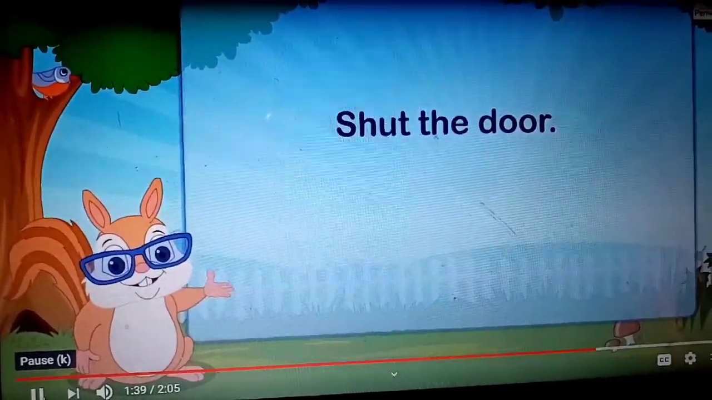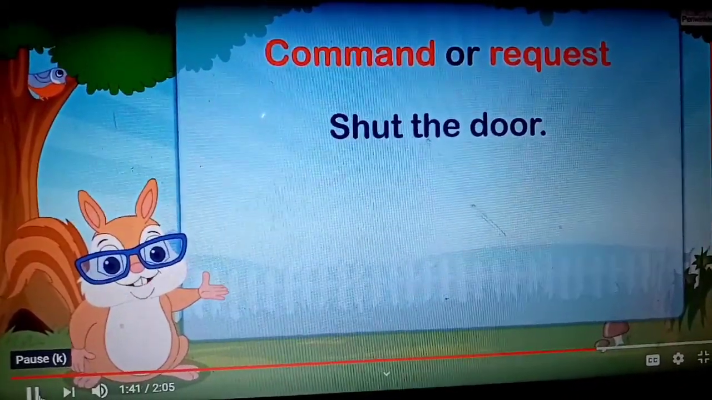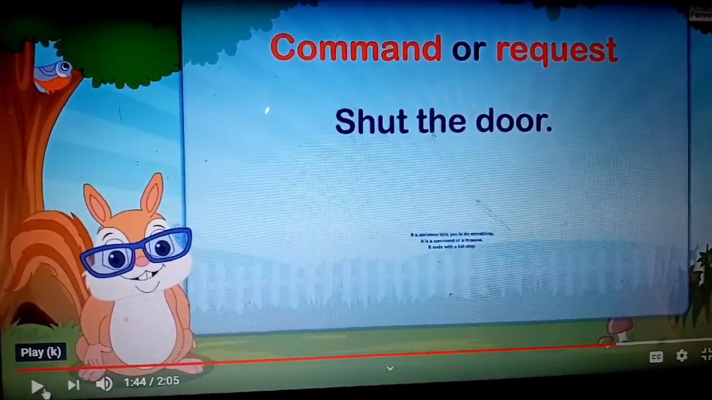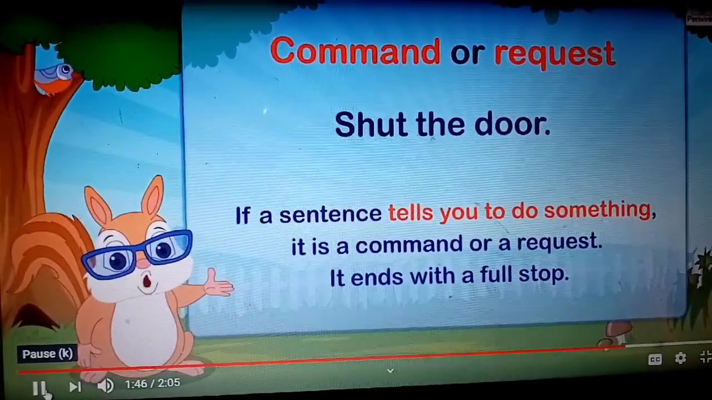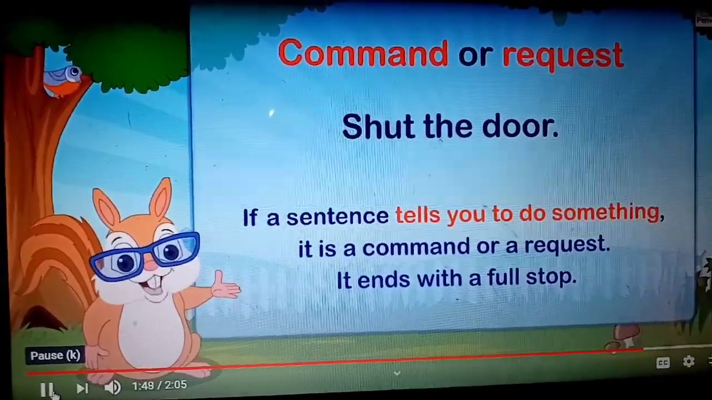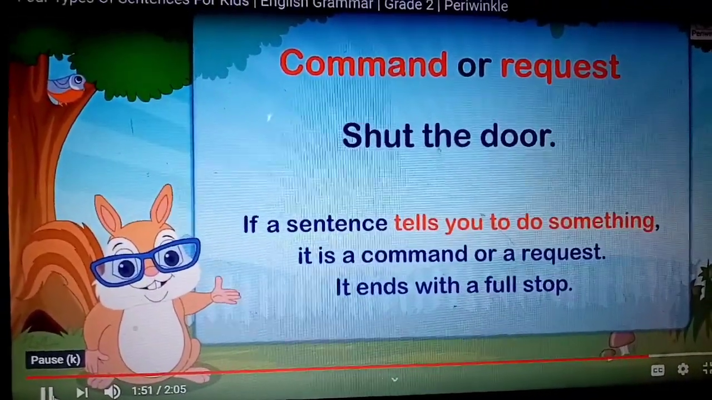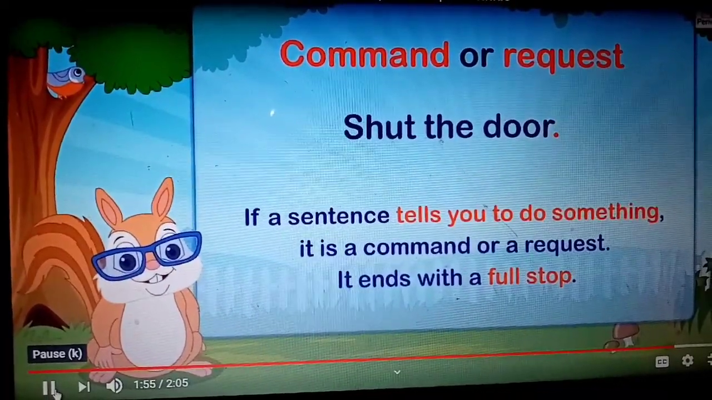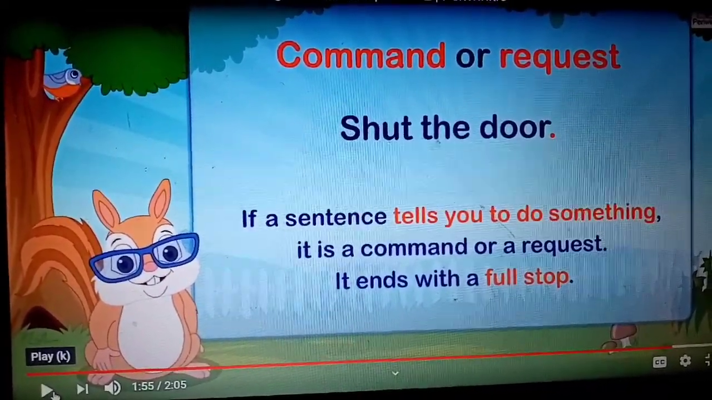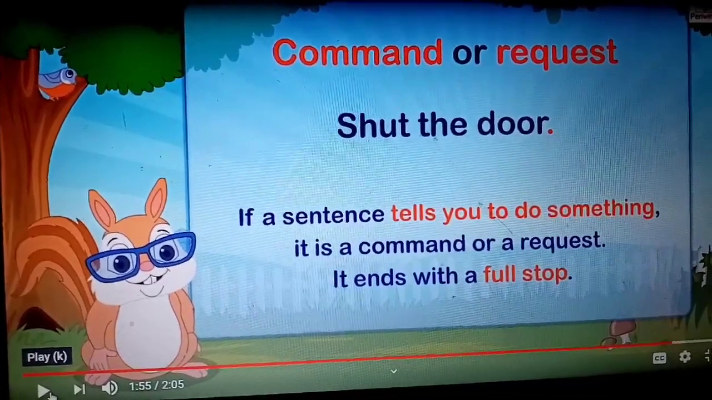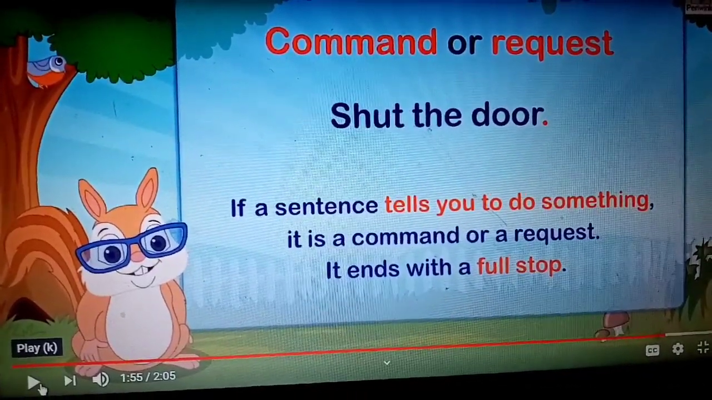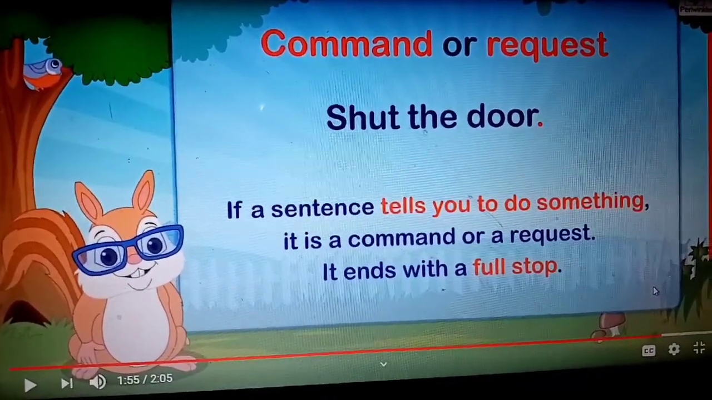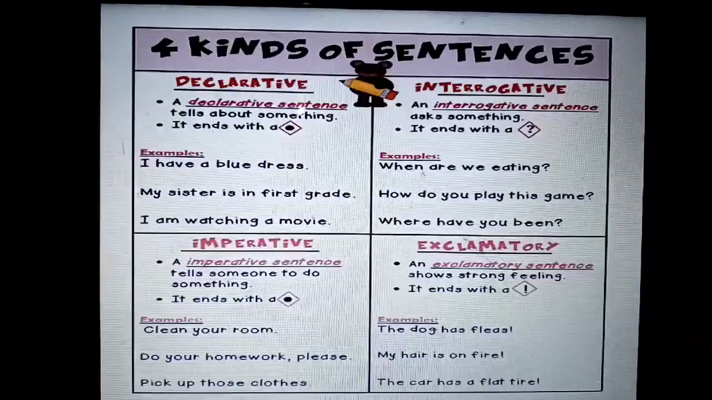Shut the door. This is a command or a request. If a sentence tells you to do something, it is a command or a request. It ends with a full stop. This is also called an imperative sentence. So here we have recapitulated all the types.